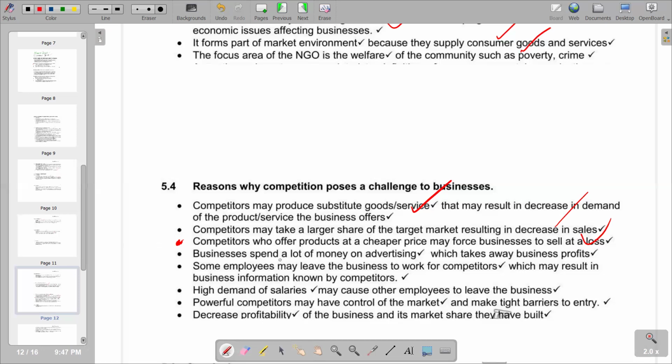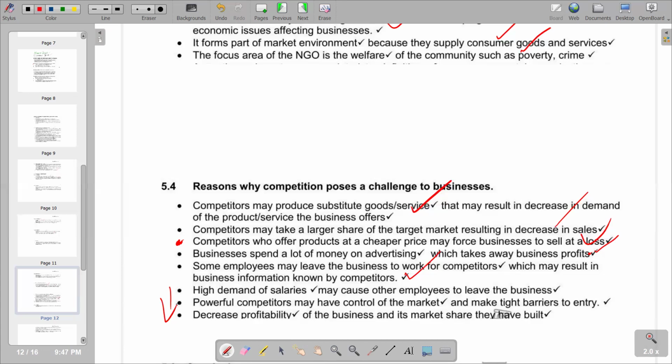Next, businesses spend a lot of money on advertising, which takes away our business profit. This is the point that we have just illustrated. Some employees may leave the business to work for competitors, which may result in business information being known by competitors. Obviously, the secret behind our success might leak from our business and go to competitors if the employees that we have had for a long time are attracted to go and work for our competitors. So basically, that's what we have. And we have other reasons mentioned there that we can also include. So this becomes the last part of our question.